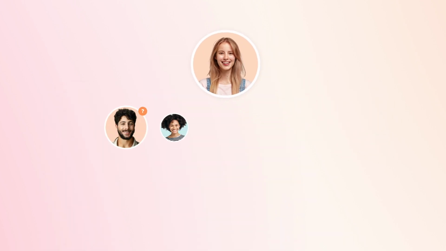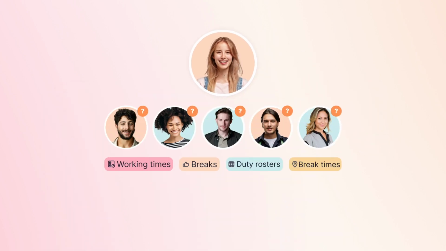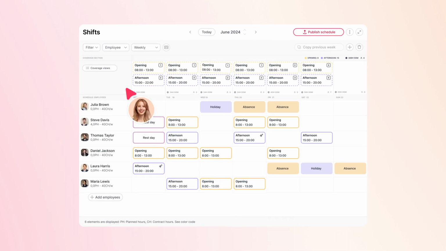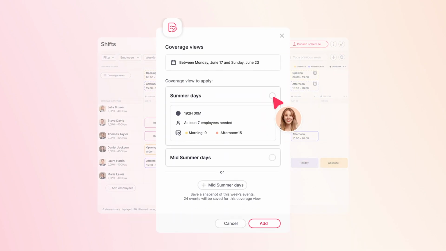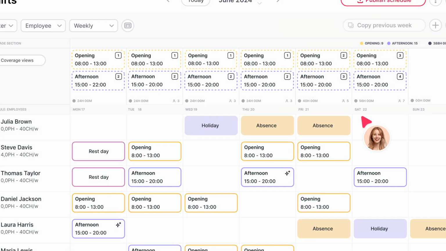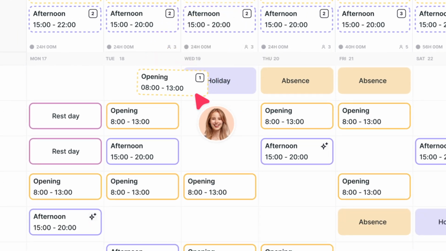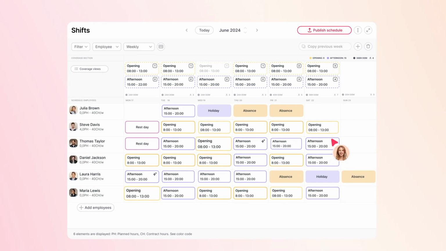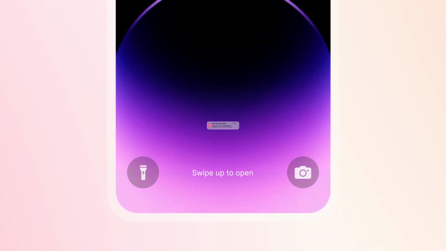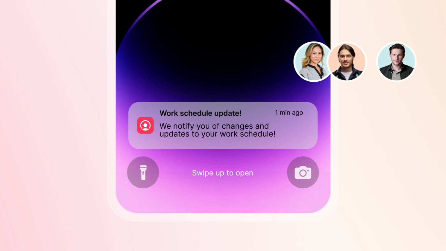When Emma wants to plan the shifts for that week, she can select the necessary roles and locations and create a roster without any errors. She simply assigns the shifts using drag and drop and plans in shifts and breaks. Then, her team automatically receives a notification on their cell phones about changes and updates to the work schedule.